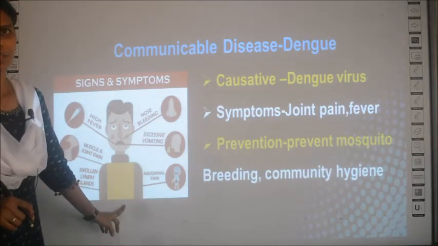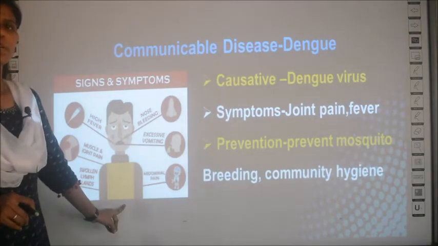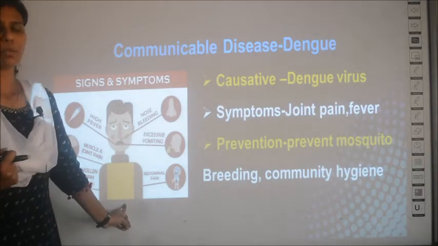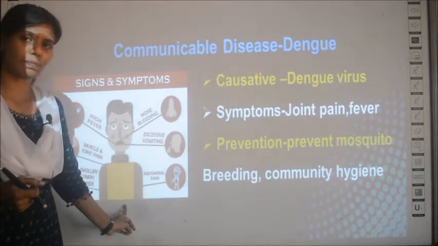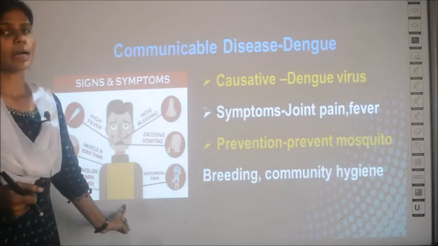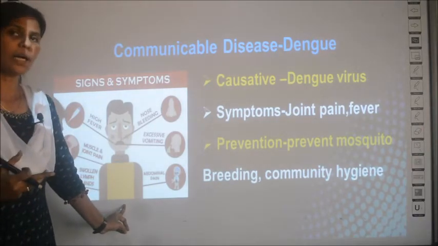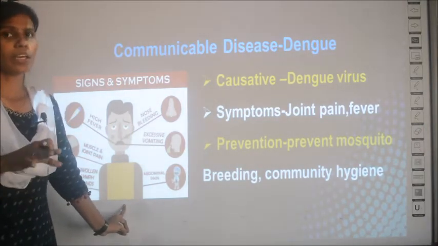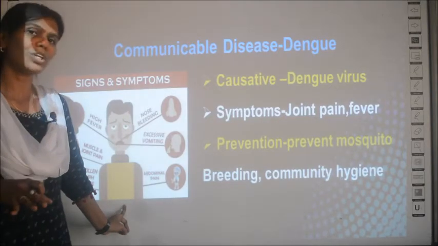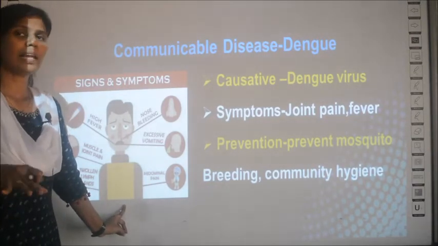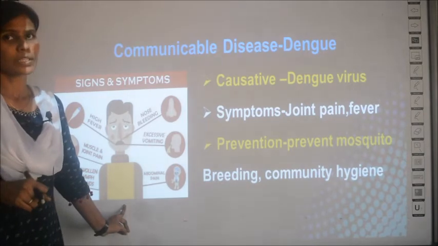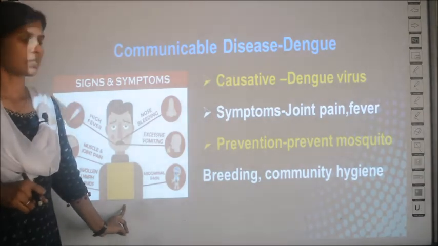How can you prevent this fever? This fever can be prevented when you control the mosquito, because the mosquito is the vector which spreads this disease, no? So, as we learnt in malaria, you have to keep the area around your house clean, and not let water stagnate in that area.